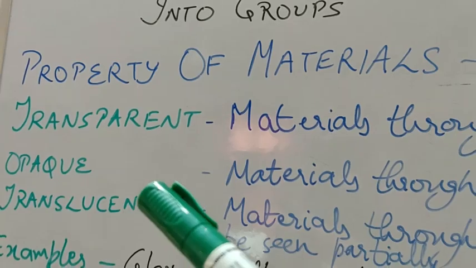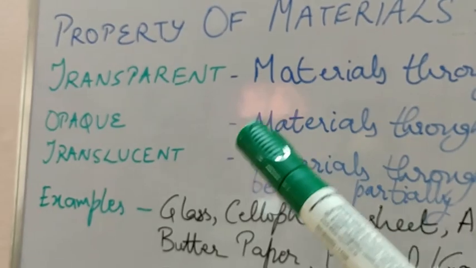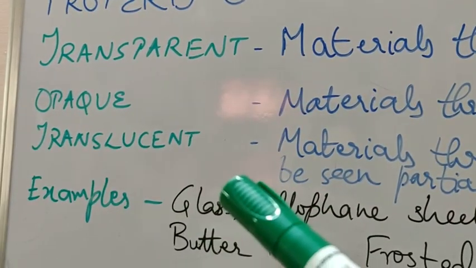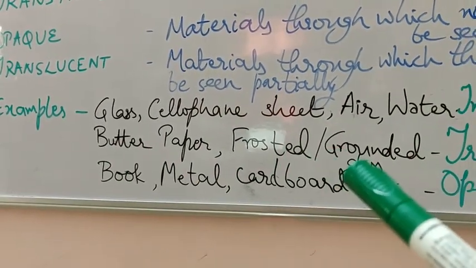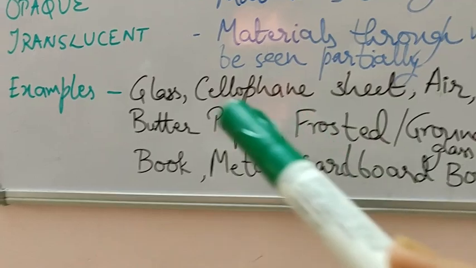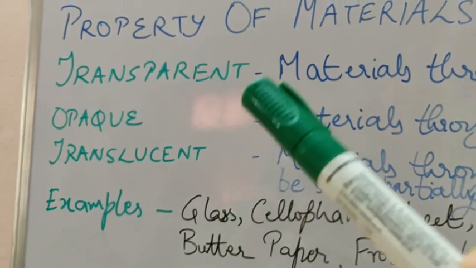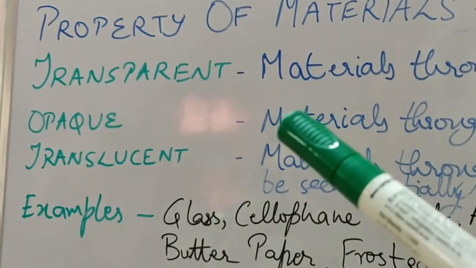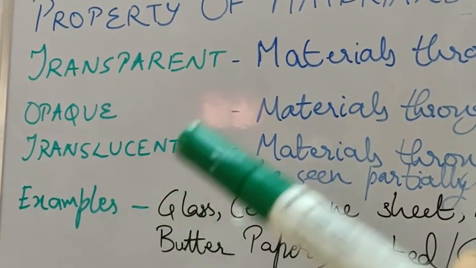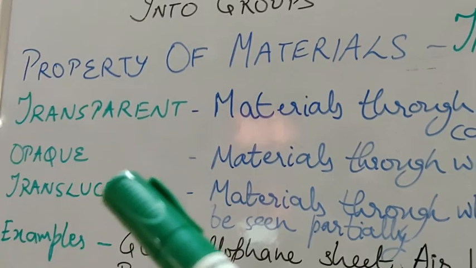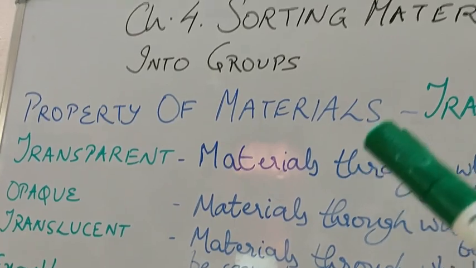So I hope you have understood all the properties of materials, and particularly today's topic, that is transparent, opaque and translucent materials. With the help of examples, I hope it is very clear to you, plus the uses of these various materials, and why we use these particular materials with these particular properties. Based on these properties, we use these materials for various uses and for making various objects. So you should be clear how important the property of a material is for making a particular object.